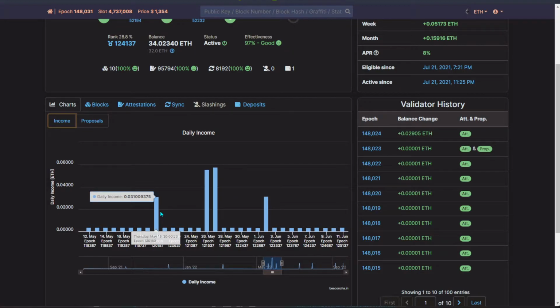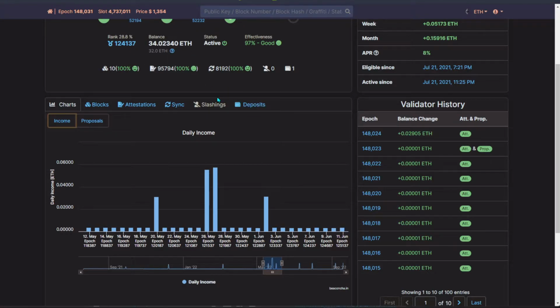Basically over here on the beacon chain, the Ethereum 2.0 chain if you want to call it, basically the validator chain, if you have hit a block over there, if you propose a block, you are basically going to 10x the value. Over here you can see on average it is 0.03, and if you hit the block, you are getting 0.31 as reward on the beacon chain. And of course on top of that, you are basically 10xing your value received per day on the beacon chain. And on top of that, you are still getting another additional bonus from the Ethereum blockchain itself. I'm going to explain to you later on.